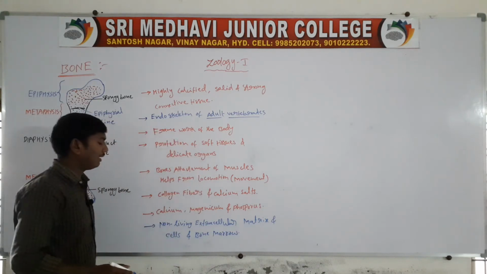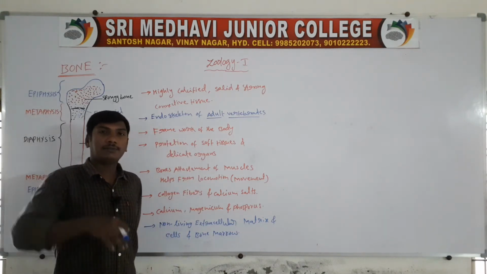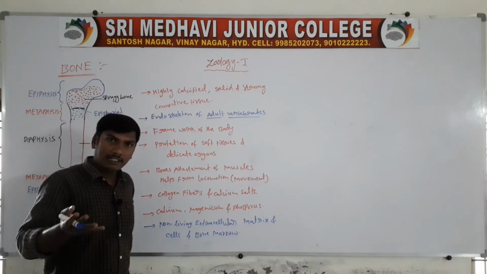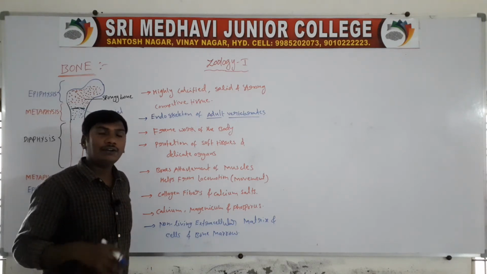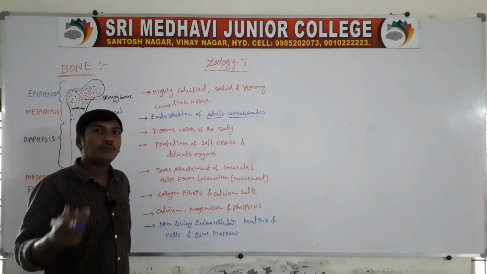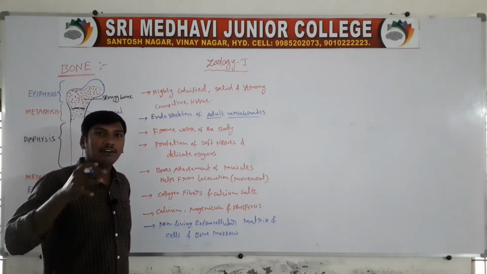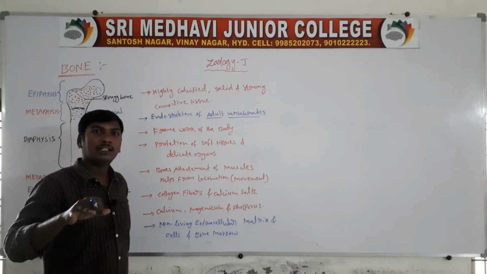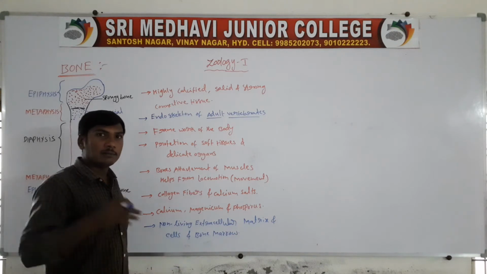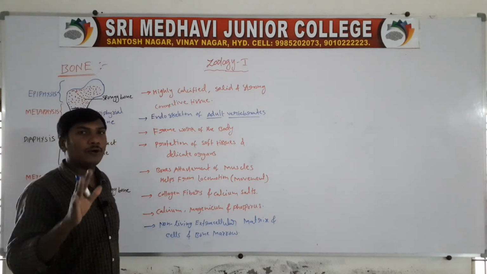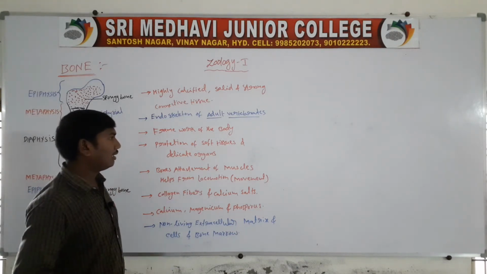Next, bone cells. Next, bone marrow. They are all present in the bones.